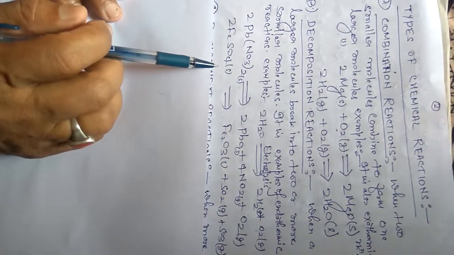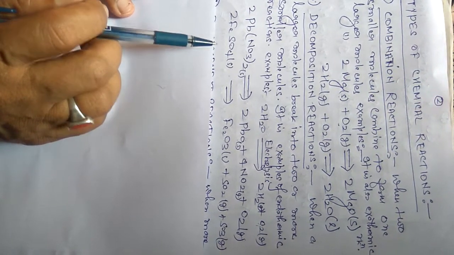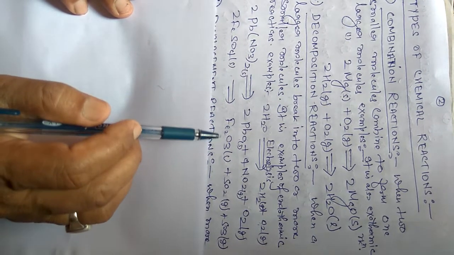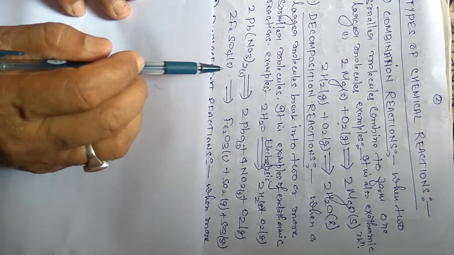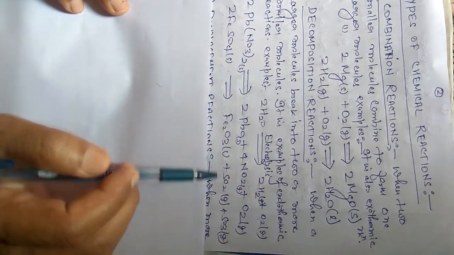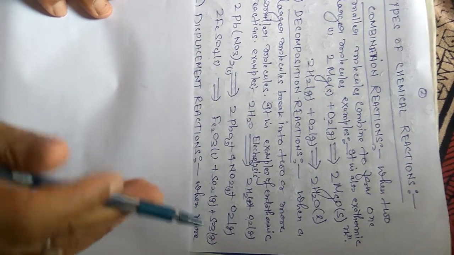When 2 moles of ferrous sulfate, also called green vitriol, are written, and then heat is supplied to the reactant side, it will form ferric oxide plus sulfur dioxide plus sulfur trioxide.